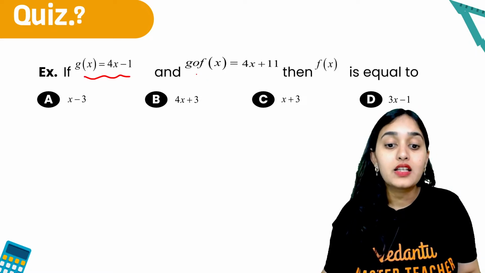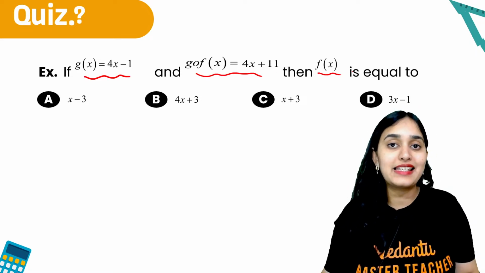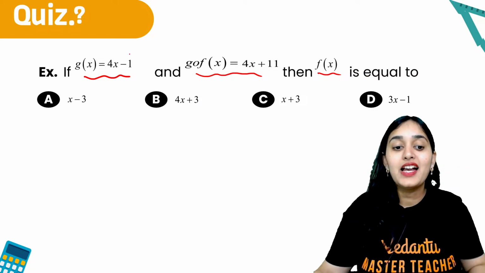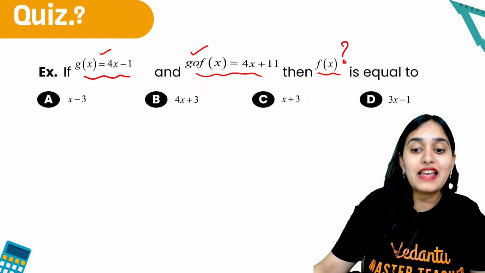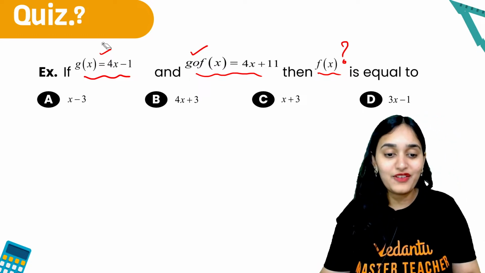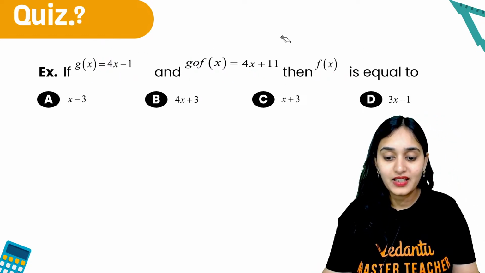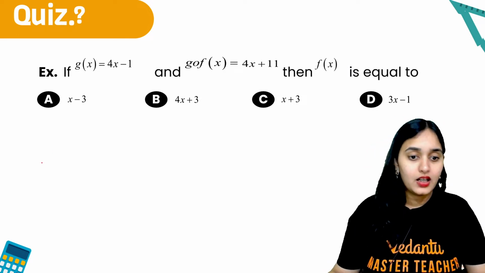g of f of x is 4x plus 11, then f of x is dash. Now this is an interesting question. Here they have given g of x. They want to know what is f of x. Interesting, right? How will you find out? Think about it. Think about it.